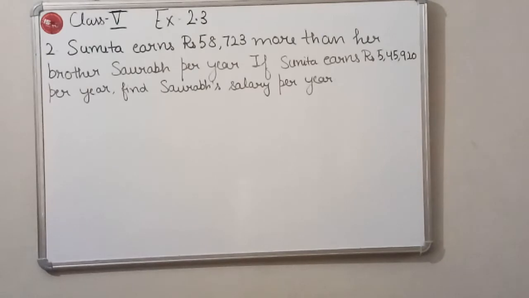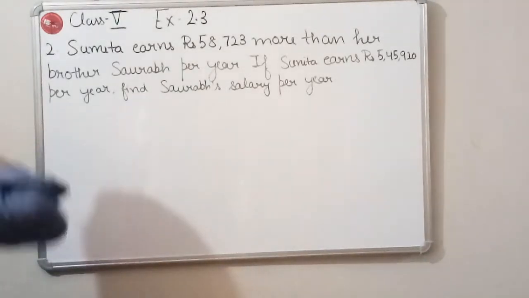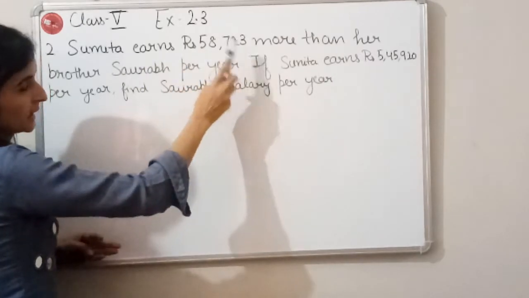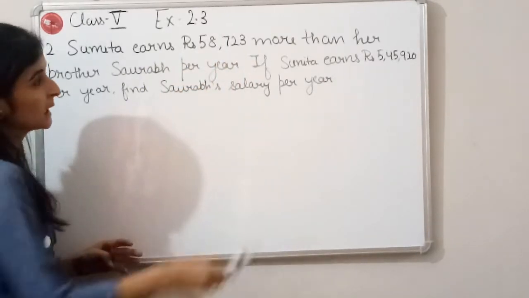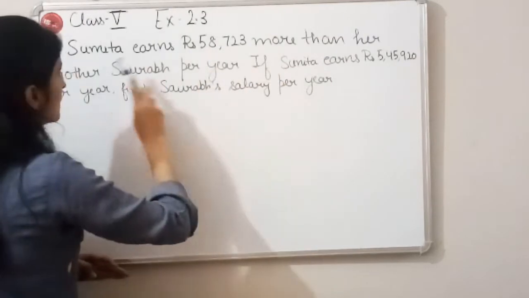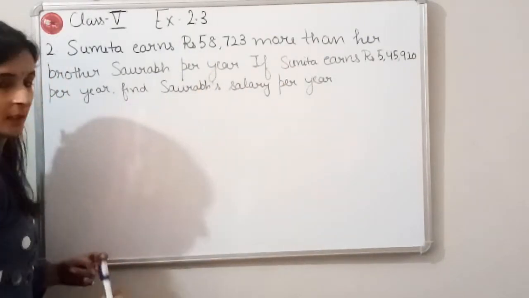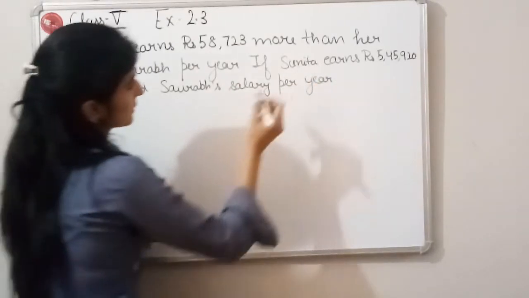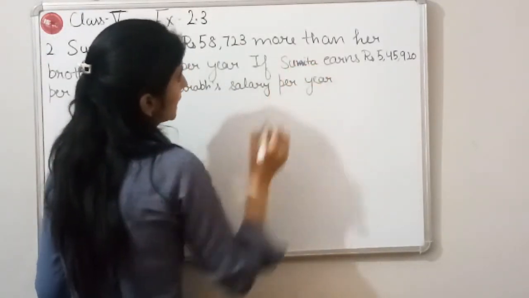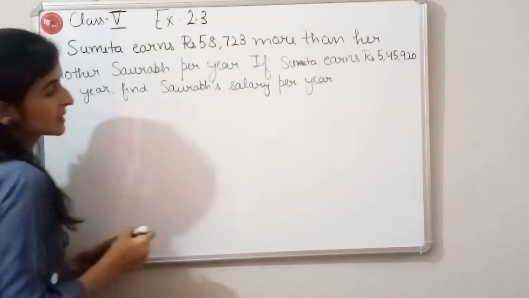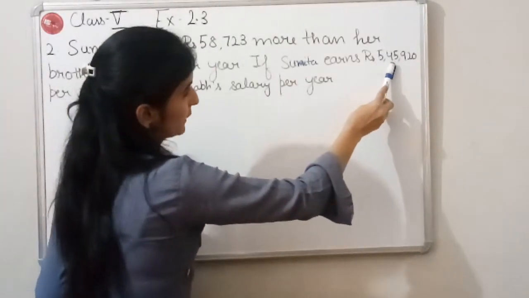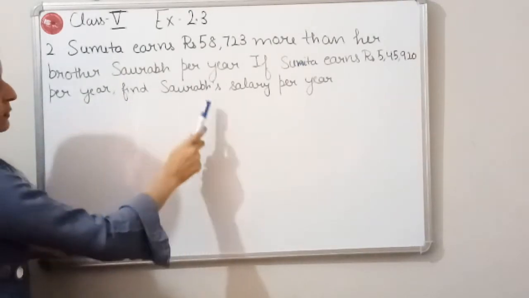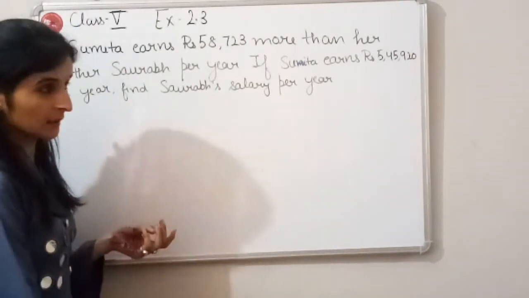Now the next question, question number 2 is, Sumita earns rupees 58,723 more than her brother Saurabh per year. If Sumita earns rupees 5,45,920 per year, find Saurabh's salary per year.